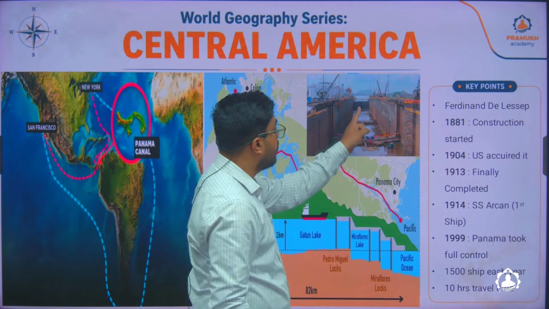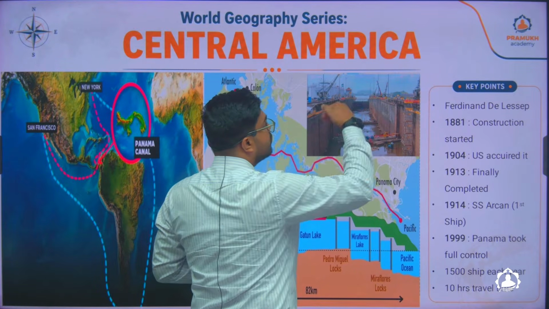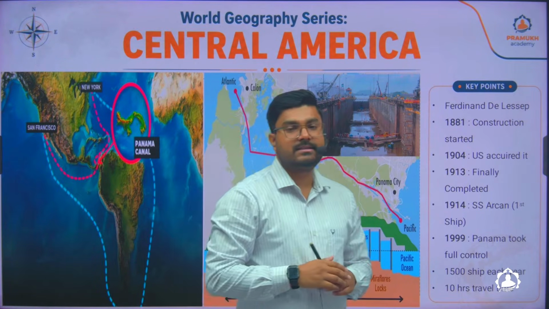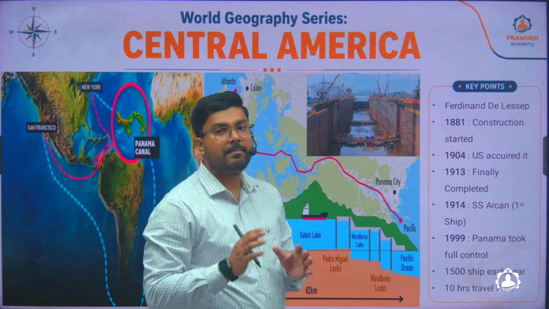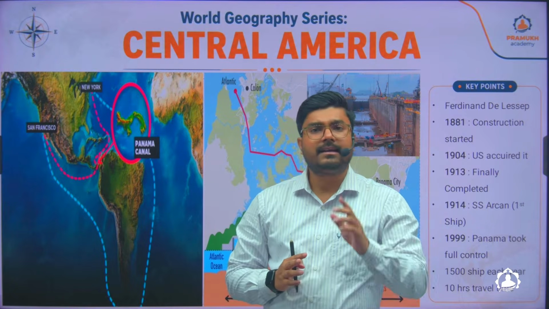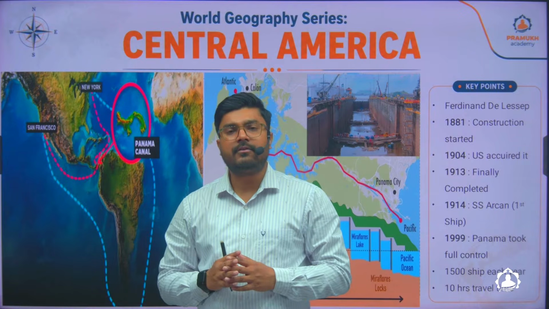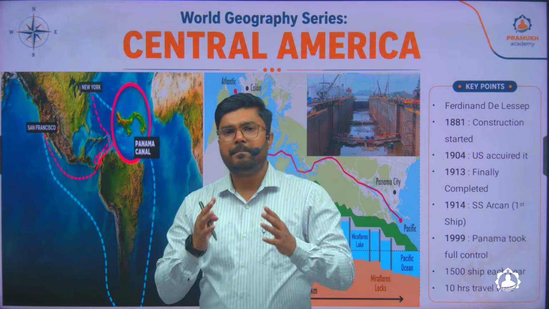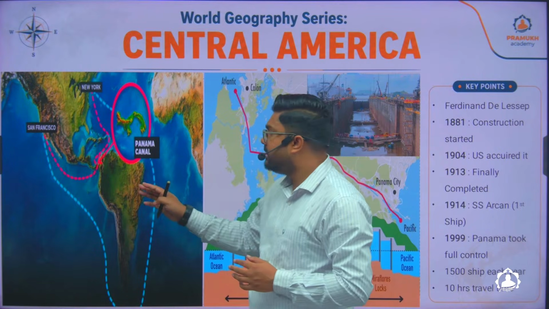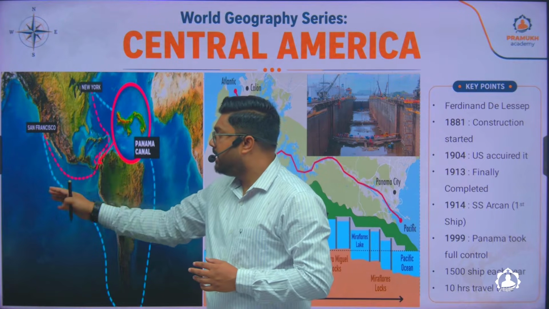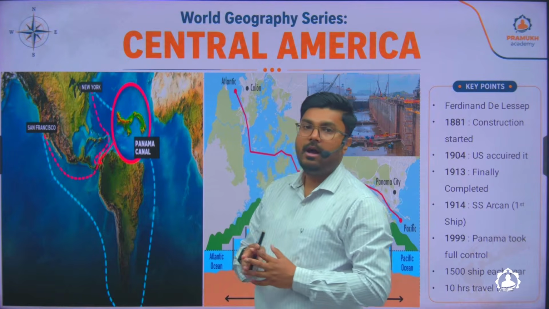So there are different locks, something which you see like this. When the ship enters, the water level is raised and the ship goes to the next chamber. So there are such lock systems present in this Panama Canal. So this is all about your Panama Canal, and it handles around 5% of the world's trade route for ships. It covers 5%, and it is also one of the busiest routes because it reduces the time for ships to travel from the Asian region to the European region, or the Asian region to the African region, I mean the western part of Africa.